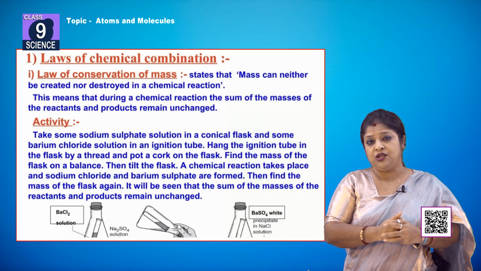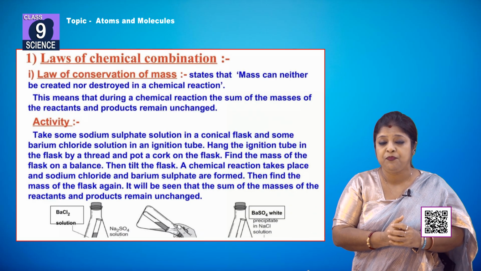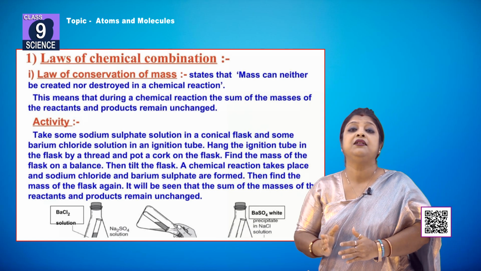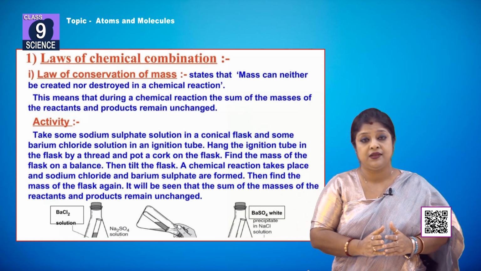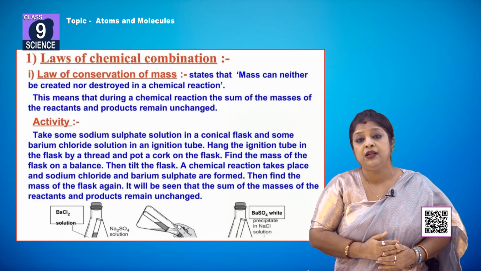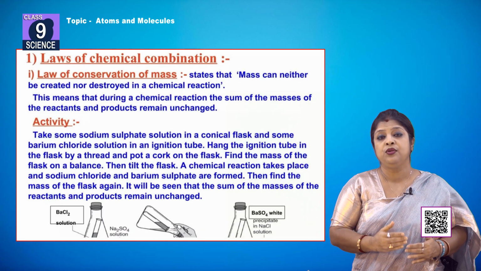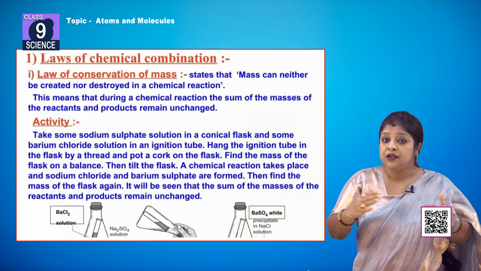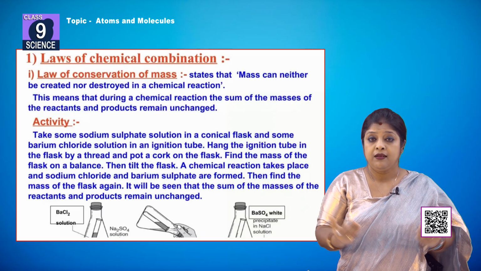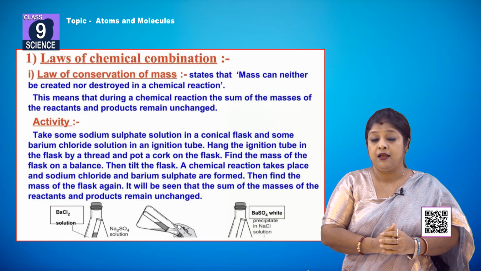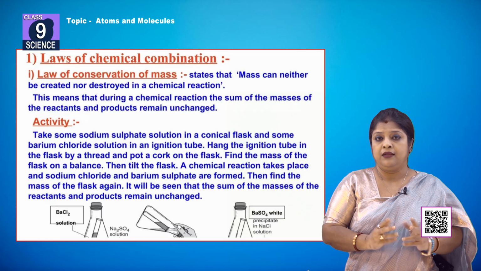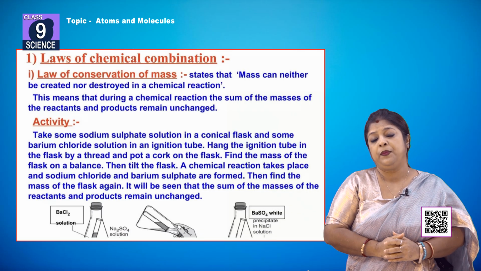All these reactions taking place around us are governed by certain rules and principles, and by following these basic rules, the reactions are carried out and we see different kinds of chemical reactions taking place throughout the globe.